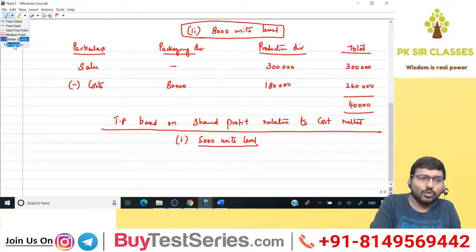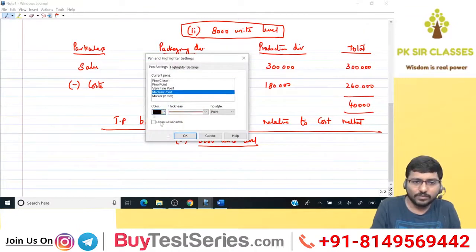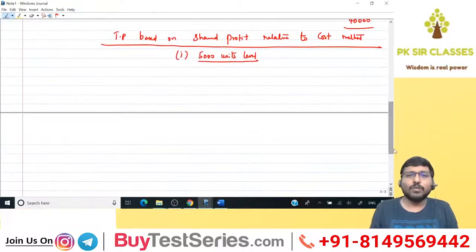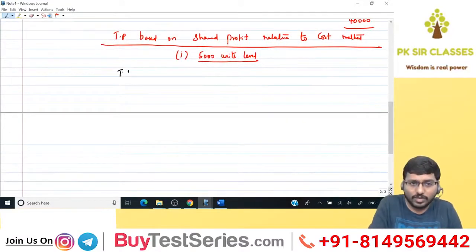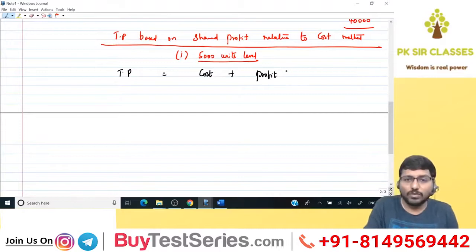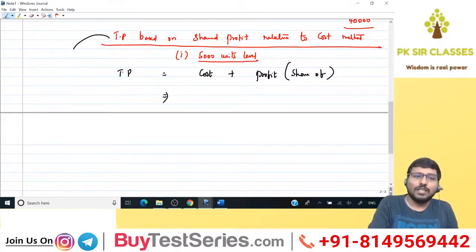Now see here. Listen carefully. TP based on shared profit relative to cost method means what? Transfer pricing is equal to cost plus profit, correct? Price is nothing but cost plus profit. What profit is this? Share of profit. That implies you are fixing TP for whom?